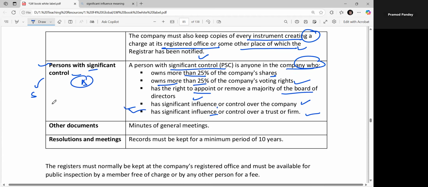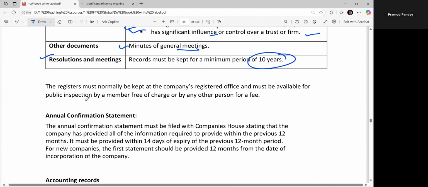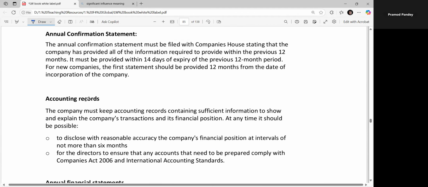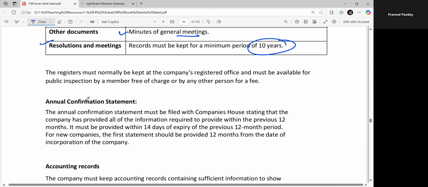If we talk about other documentation, we have the minutes of general meetings. This will incorporate the minutes of the general meeting, what the resolutions in the meeting were. Records must be kept for a minimum period of 10 years. Are you clear on this, all the things that we're discussing? Is there any doubt from this chapter till now? No. The register must normally be kept at the company's registered office and must be available for public inspection, by members free of charge, or by any other person on payment of a fee from the public.